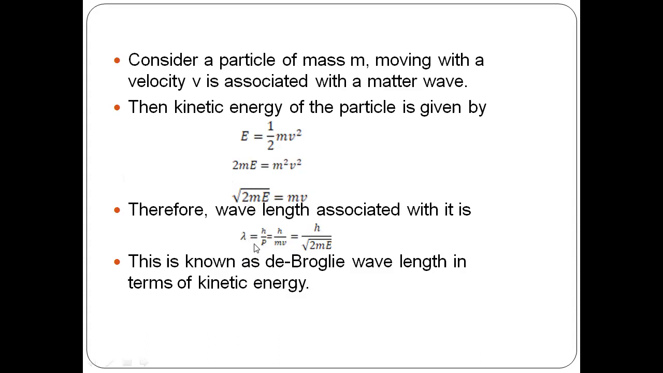If you replace the same term in the de Broglie wavelength, lambda is equal to h by mv, in place of mv, just replace it with root 2mE. You'll get lambda is equal to h by root 2mE. That is the de Broglie wavelength in terms of kinetic energy. This is the third formula.